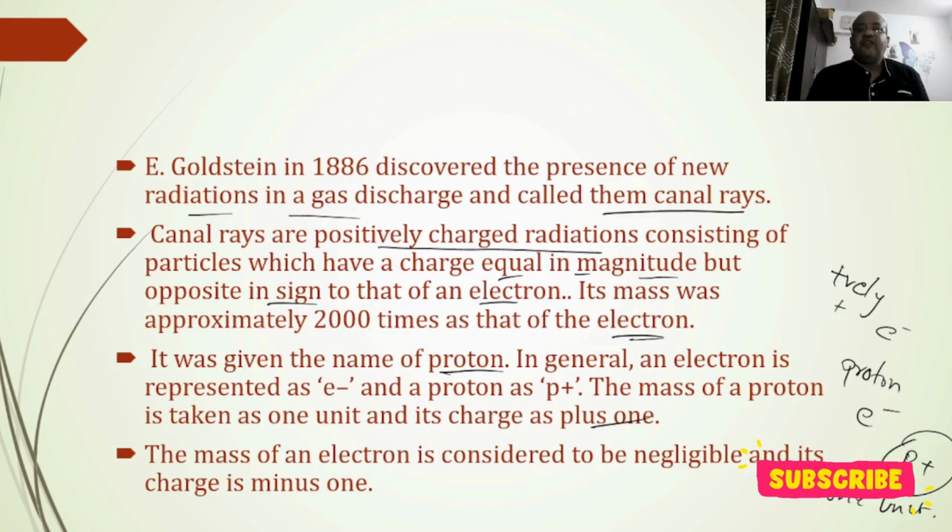The mass of an electron is considered negligible, and its charge is -1. So what we have learned here is that there is a positively charged proton and a negatively charged electron. The charges are equal in magnitude, but the signs are opposite.